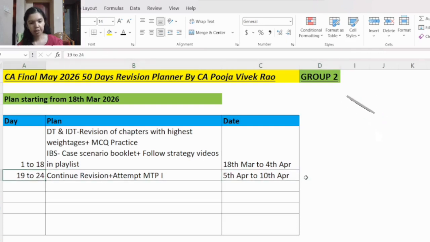After completing the mock test paper, you have to analyze the answers. ICAI would have hosted the answers of the mock test paper. Compare your answer with the ICAI answer and check what errors you have made, whether you have written any provisions wrong or made any calculation error in DT and IDT. And in IBS, you can check how you have solved the case scenario, whether you have correlated the case scenario to the correct topics. All this you can see.